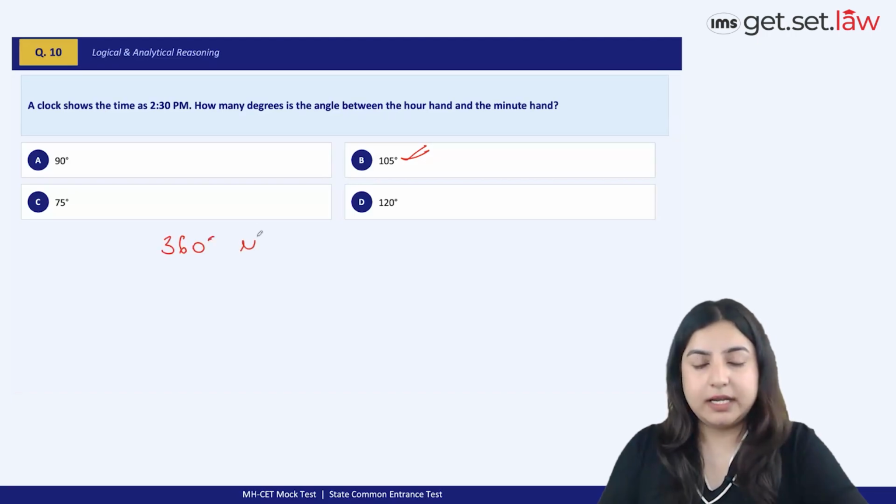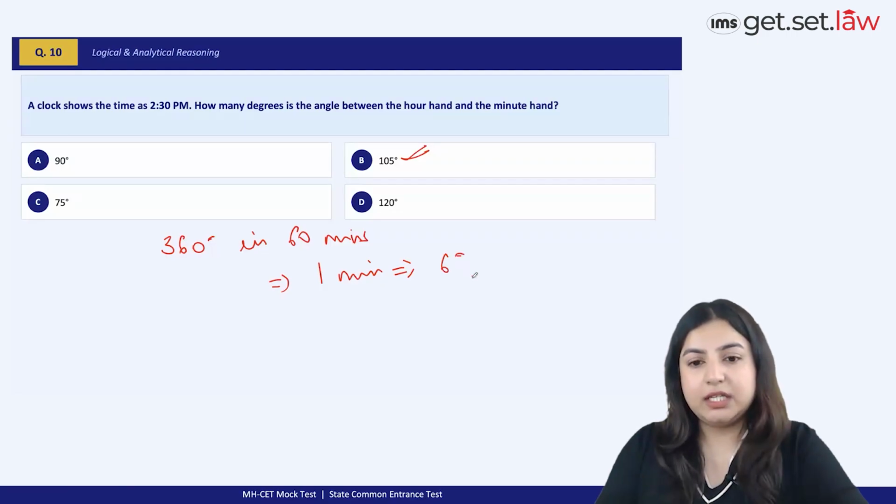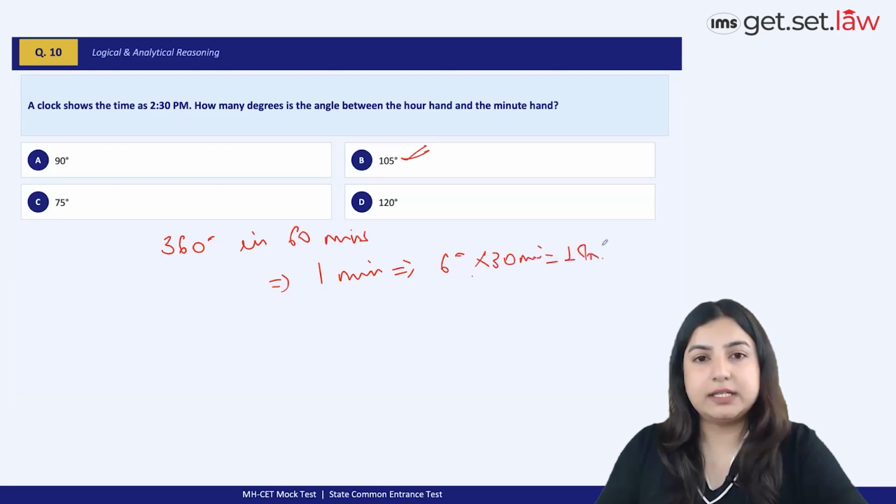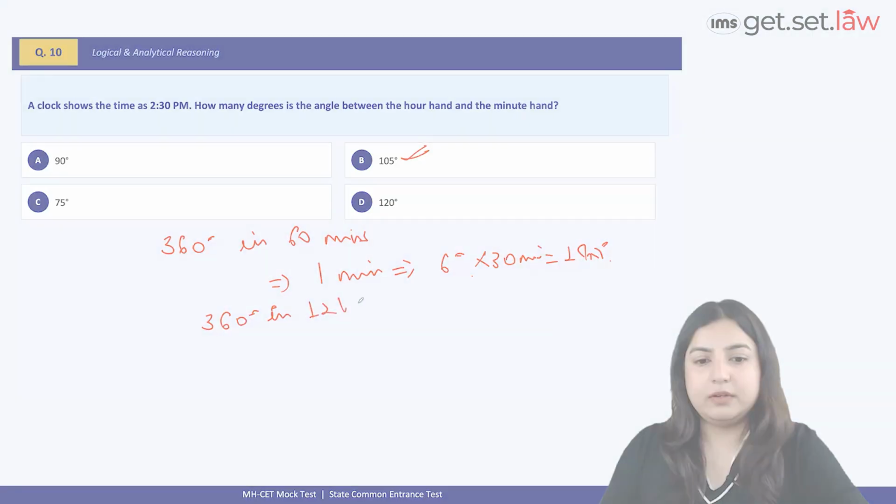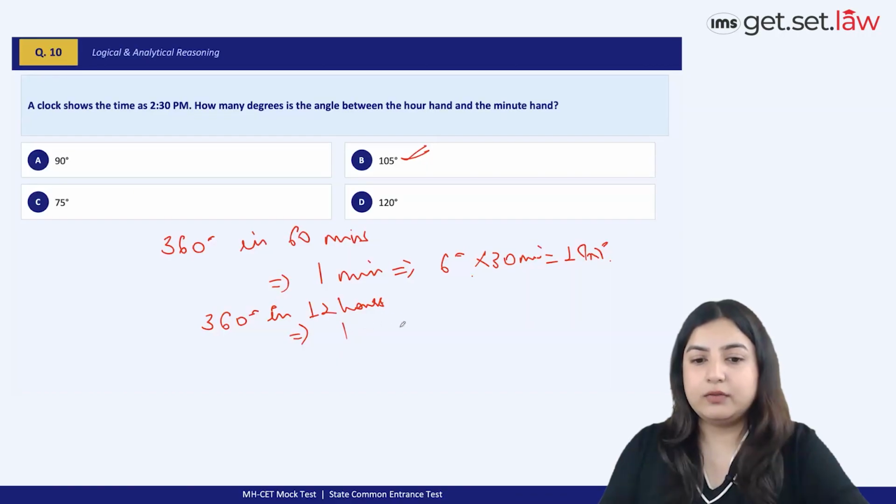So the minute hand rotates 360 degrees, right, in 60 minutes, which actually means in 1 minute it moves 6 degrees, and therefore in 30 minutes it rotates 180 degrees. Now, when I'm talking about the hour hand, it moves 360 degrees in 12 hours, which means in 1 hour, the hour hand moves 360 divided by 12, which is 30 degrees.